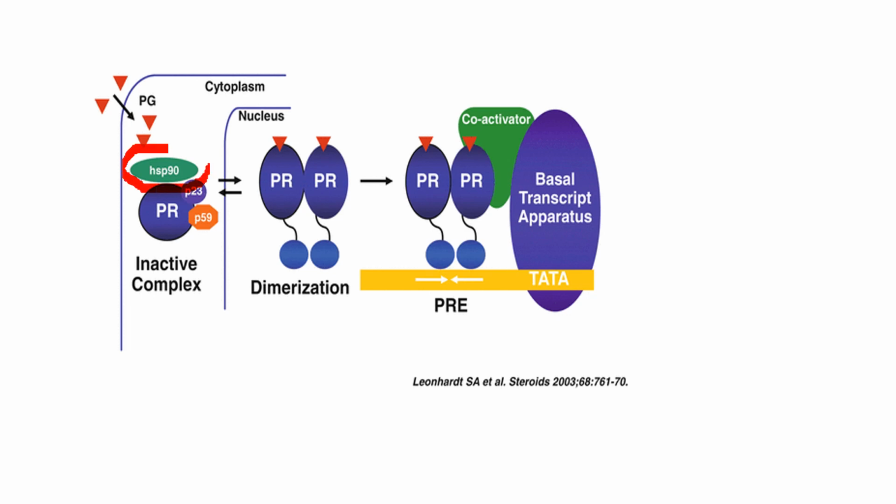When the progesterone binds with its receptor, this heat shock protein will be removed and the DNA binding sites will be exposed. So it will bind with the DNA, and there will be transcription of mRNA and protein synthesis, the same as the nuclear receptor superfamily.